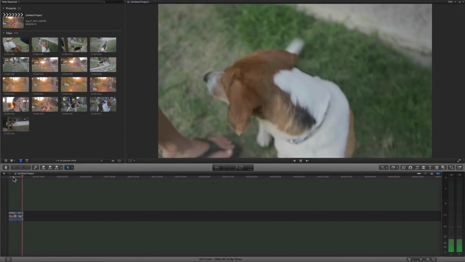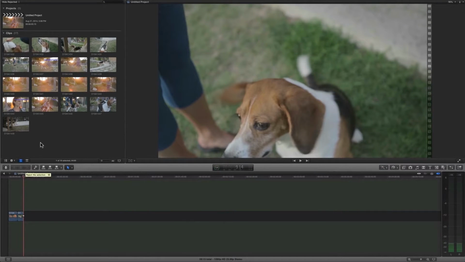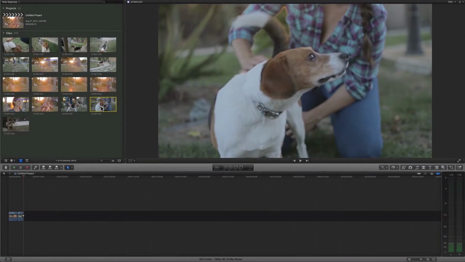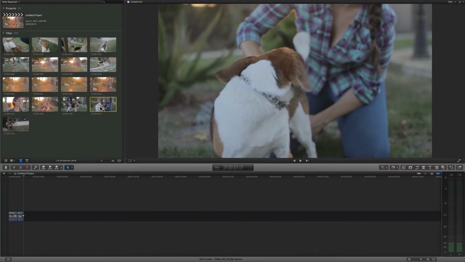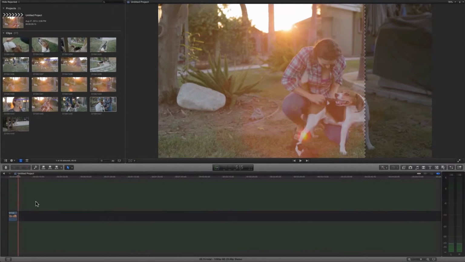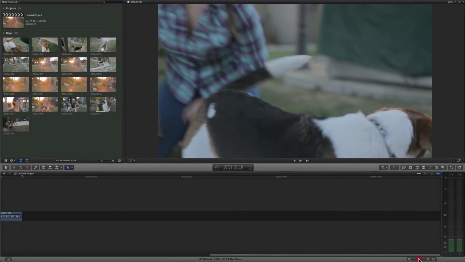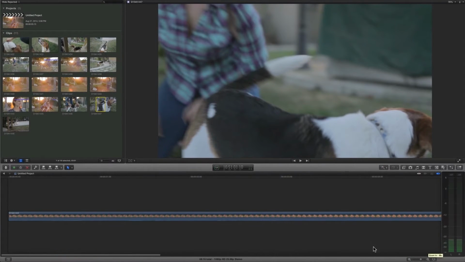So to continue with your edit, it's simply a matter of clicking and dropping or using those shortcut I, O, and E keys to put clips into your storyline. You notice our storyline is actually kind of compacted and small and has a lot of wasted space. Well, it's easy to make it actually fit the screen. You can use the little slider down here at the bottom, or what I always use is just Shift Z, which makes the current edit fill out the window.